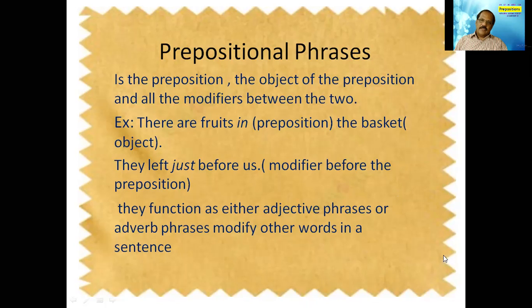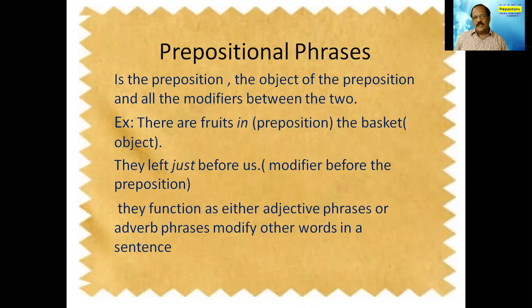They function as either adjective phrases or adverb phrases, modifying other words in a sentence. That means phrasal prepositions are normally adjectives or adverbs. As I told you, a phrase is a group of words which function as a single part of speech. So there may be 2 to 3 words, but all of them give only one meaning.